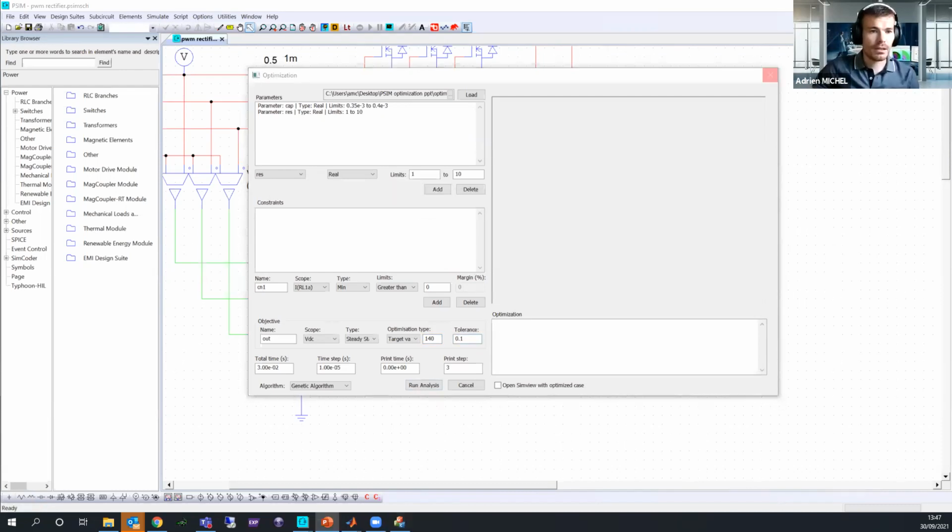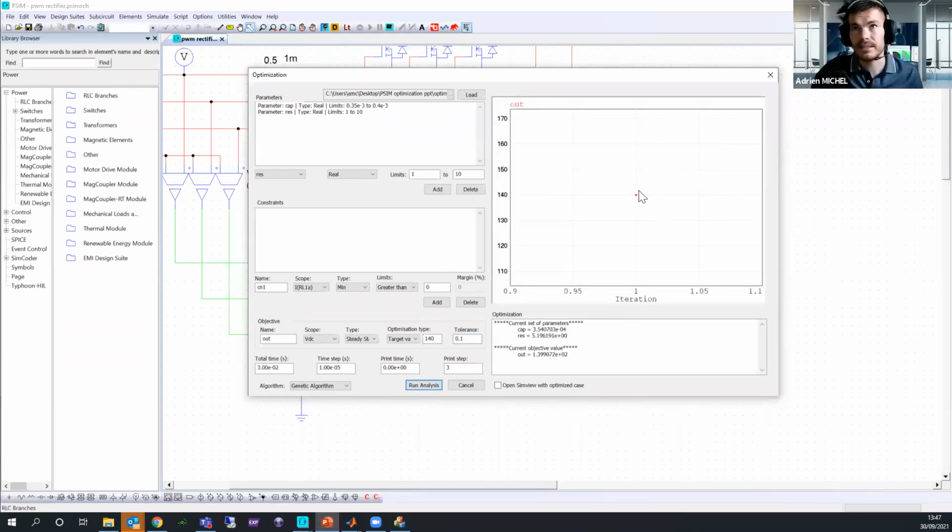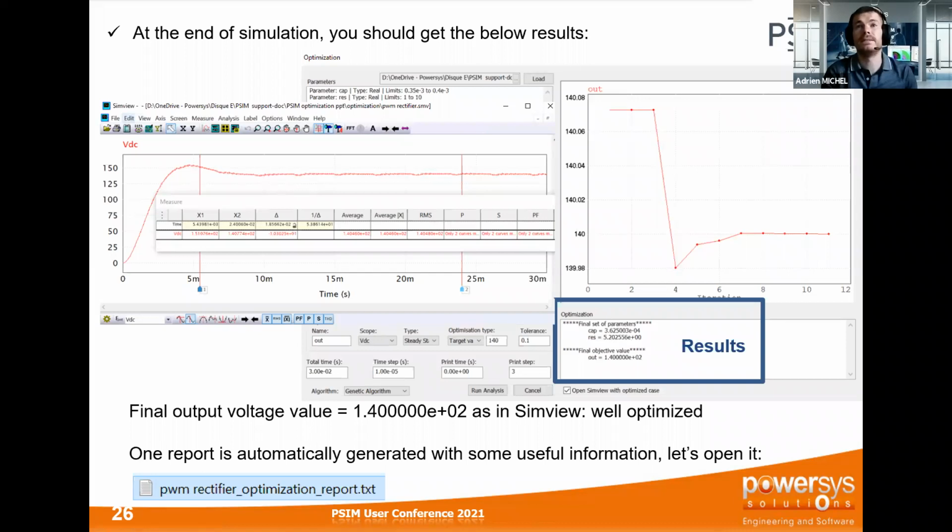And I will let PSIM start. So PSIM is starting, as you can see, the first iteration, and basically I will directly show you the result, and we can go back to the simulation. So here you can see the simulation result after the 10 iterations which have been done. As you can see, the output voltage is very close to what I wanted. So this is this value. And here we have optimized the resistance and the capacitance value in order to fit my 140 volt.